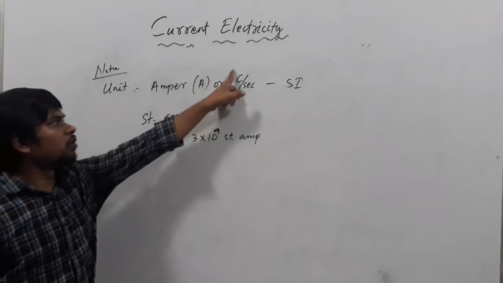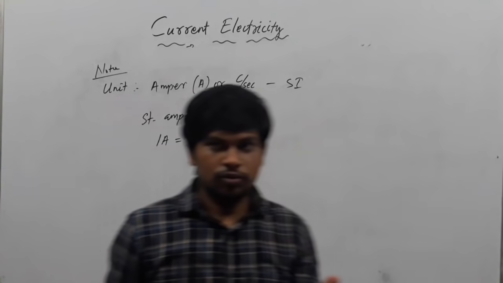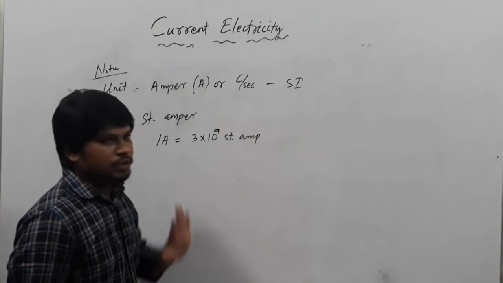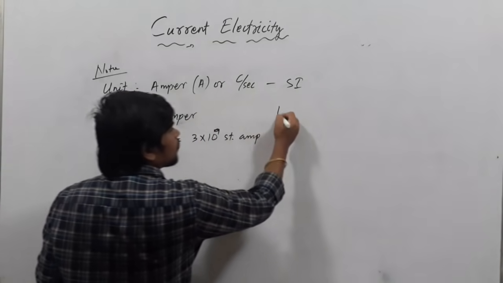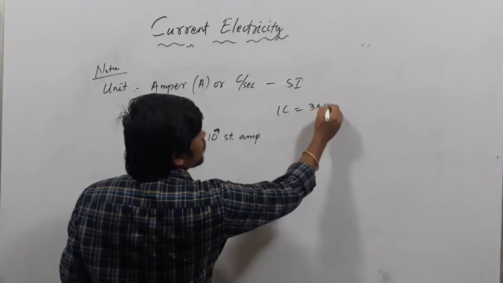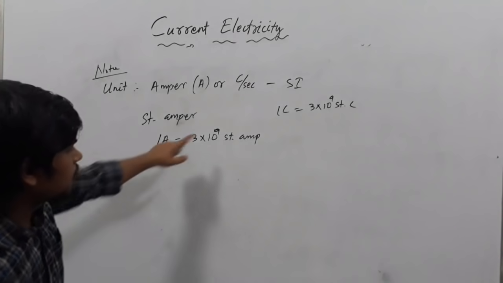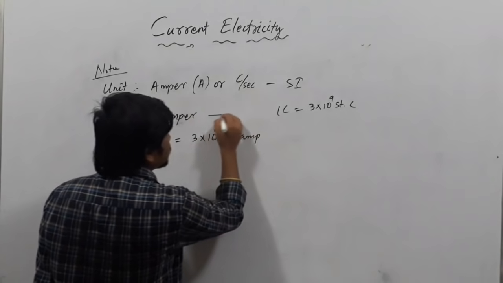As you know, 1 coulomb equals 3 into 10 to the power 9 stat coulomb. Therefore, this 1 ampere will be 3 into 10 to the power 9 stat ampere, in the CGS system.